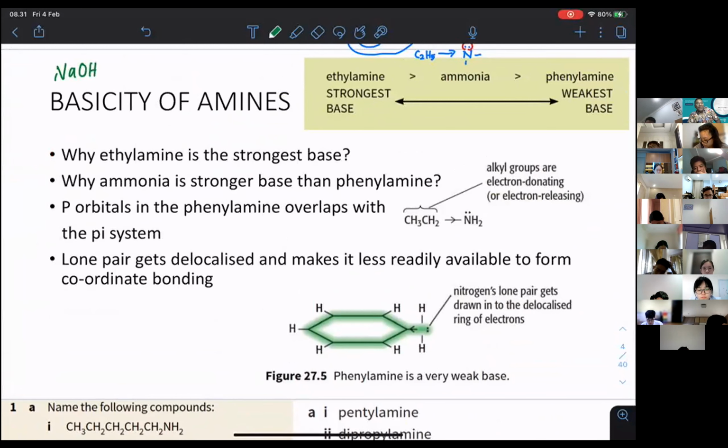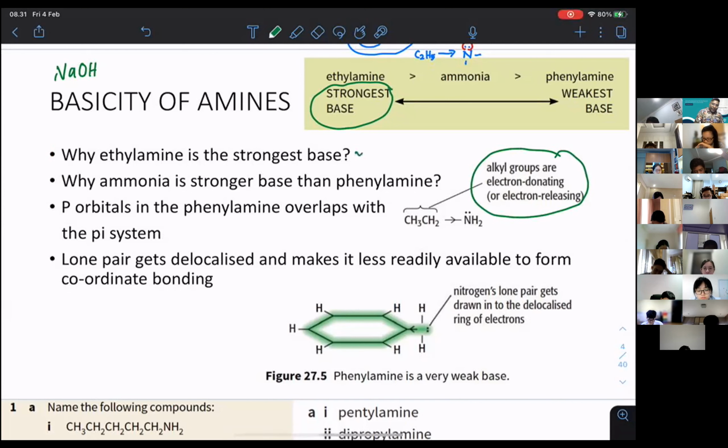But here, when we say ethylamine is the strongest base, we mean strongest among ethylamine, ammonia, and phenylamine. Don't get this wrong. Why? Because the ethyl group is going to donate electrons. Electron donating, they are going to repel the electrons, so more available for bonding.